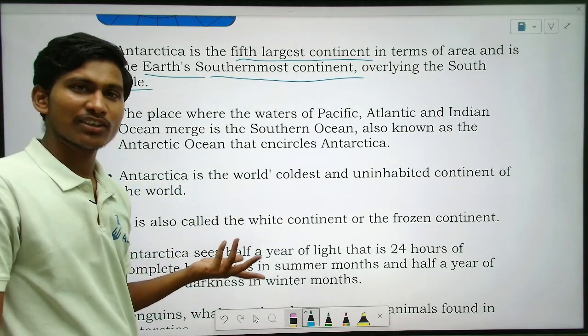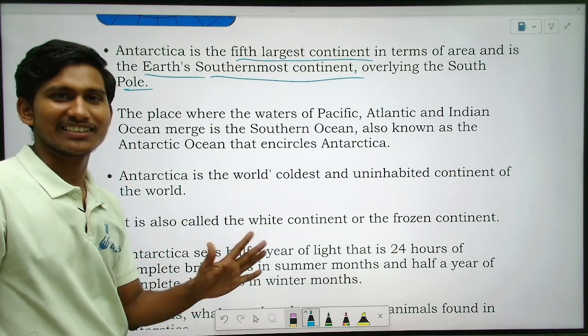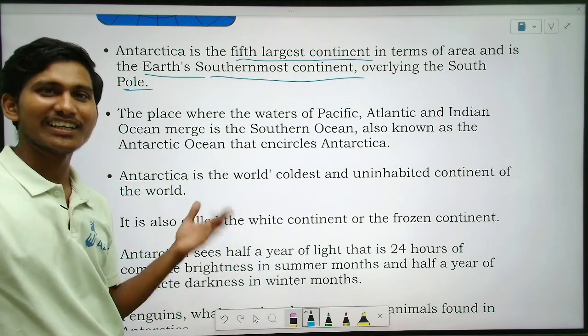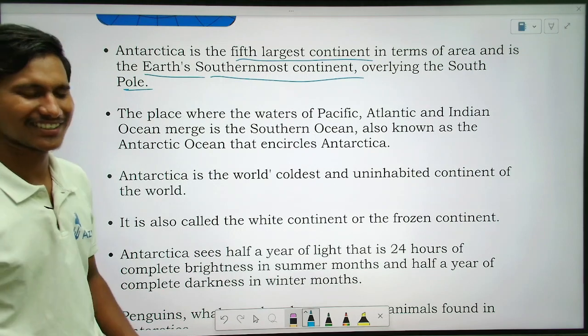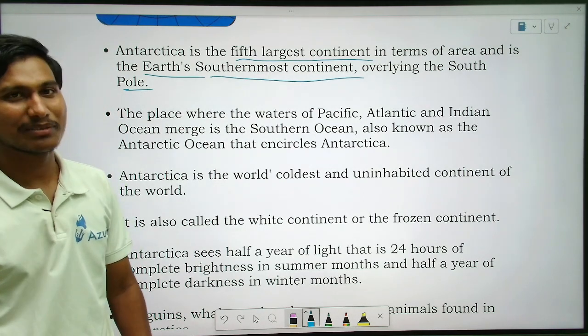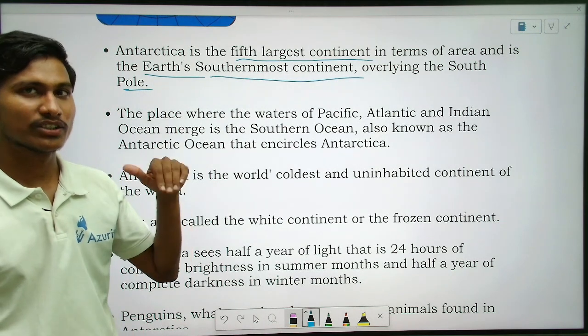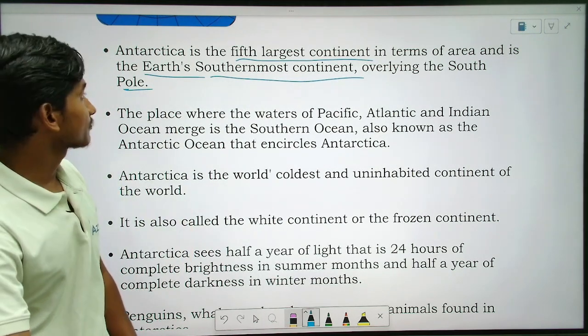If there are no people, then there will be no country. So that is why there is no country. Only penguins. Yes, there are different animals, polar bear and penguins, in the south and north. Different animals are there.